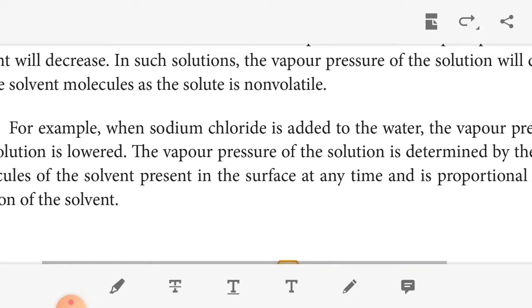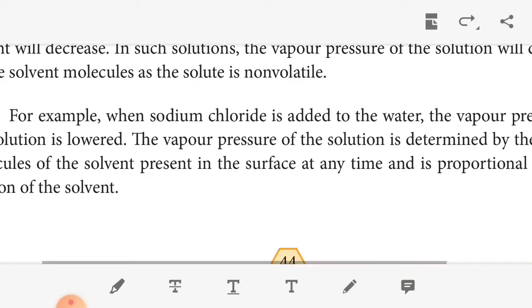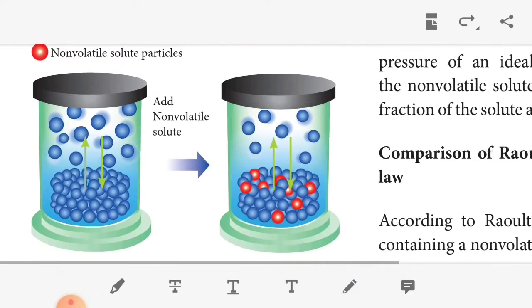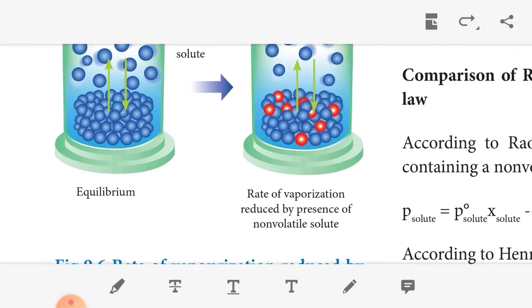For example, when sodium chloride is added to water, the vapor pressure of the solution is lowered. The vapor pressure of the solution is determined by the number of solvent molecules present at the surface at any time, proportional to the mole fraction of the solvent. So we can show the volatile solvent particles and non-volatile solute particles. Okay, look at the diagram.